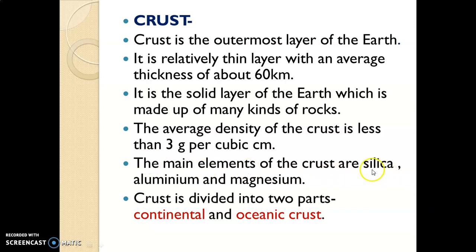The crust is made up of silica, aluminium and magnesium. The crust is divided into two parts: continental crust and oceanic crust. You should know continental crust is also known as outer crust. Oceanic crust is also known as inner crust. The 7 continents comprise continental crust, and the 5 oceans, especially the ocean floor, comprise oceanic crust.